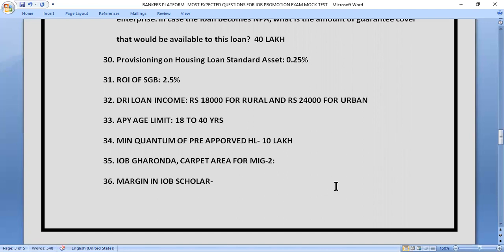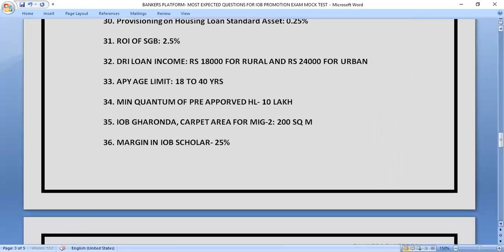Our next question is IOB Gharonda. In IOB Gharonda scheme, what is the carpet area for MIG 2? So the carpet area for MIG 2 is 200 square meter. Our next question is, what is the margin in IOB Scholar Scheme? So the margin in IOB Scholar Scheme is 25%. If you talk about Vidya Jyoti, in that we have to take 5% for study in India and 15% for study abroad. So let's move to the next question.